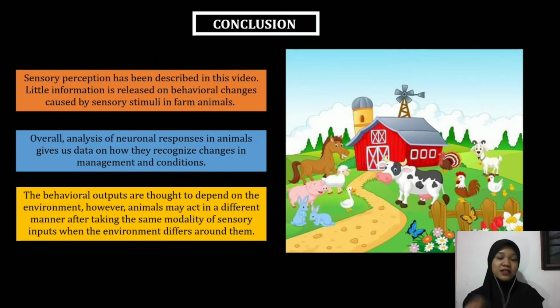Conclusion: we can conclude in this video that little information is released on the behavioral change caused by sensory stimuli in farm animals. Overall, the analysis of neural response in animals gives us data on how they recognize change in the management and the condition. The behavioral output is thought to depend on the environment. However, animals may react in a different manner after taking some modality of sensory inputs when the environment differs around them. Thank you.